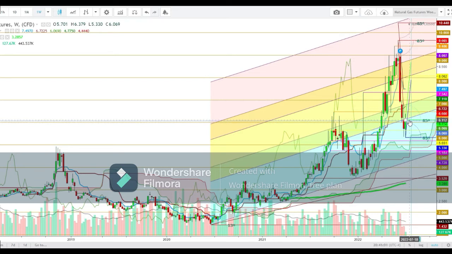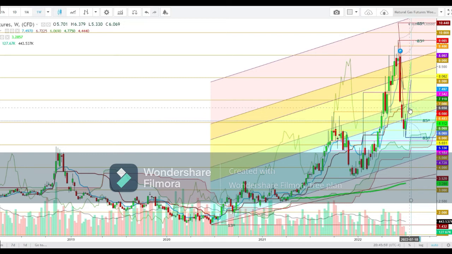Here I find that the natural gas futures could start the upcoming week well above the levels of 6.112, and here a big upside move could be seen. So friends, if the natural gas futures start the upcoming week with a gap up opening well above the levels of 6.112, we'll see an upward move when the natural gas futures could try to sustain well above the levels of $6.385, and could try to cross the immediate resistance at the levels of 6.508.